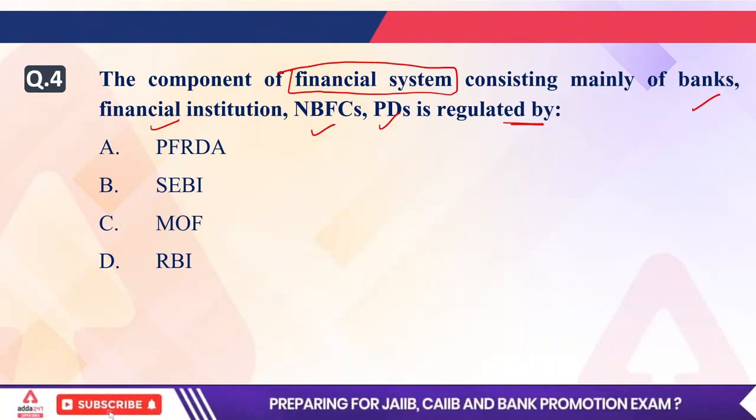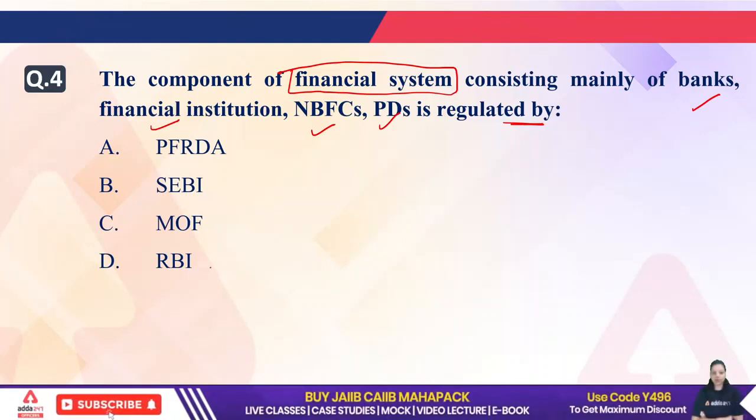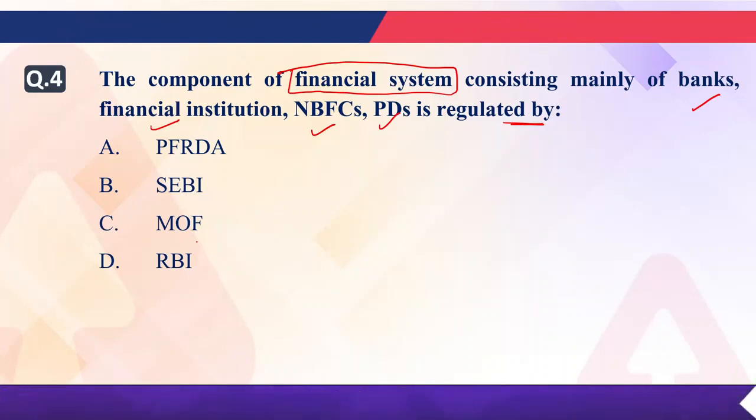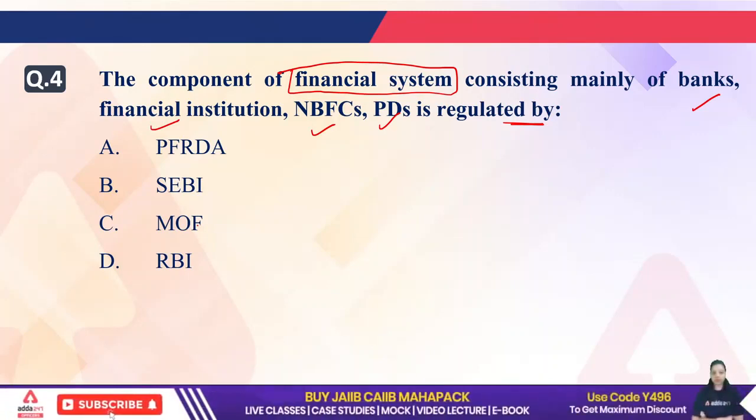Is it SEBI, Securities and Exchange Board of India? Is it Ministry of Finance, or is it Reserve Bank of India? So which of the following will be the right answer about your fourth question? A, B, C, or D? Let me know which of the following is the right option.